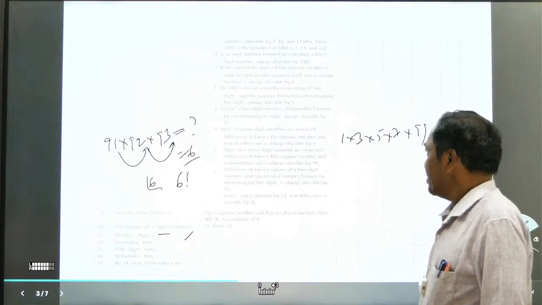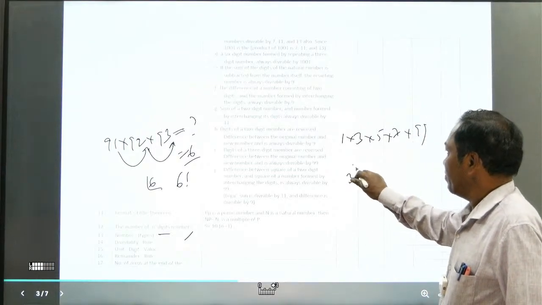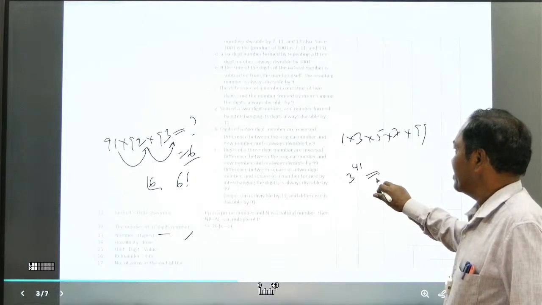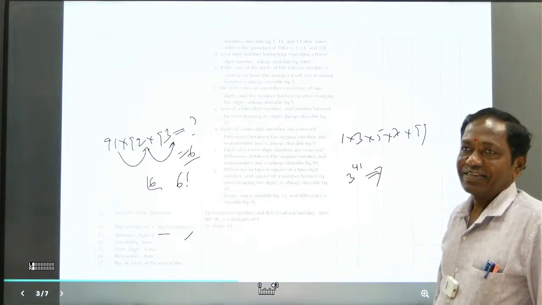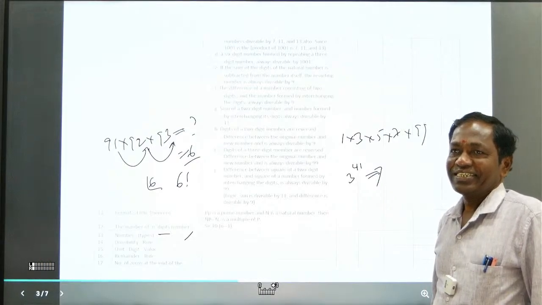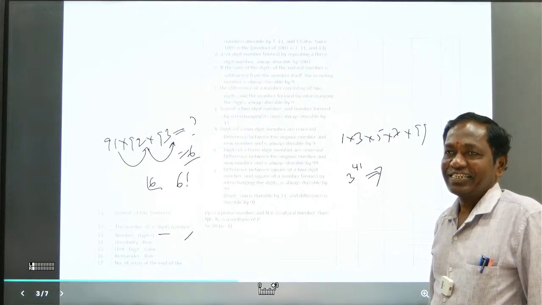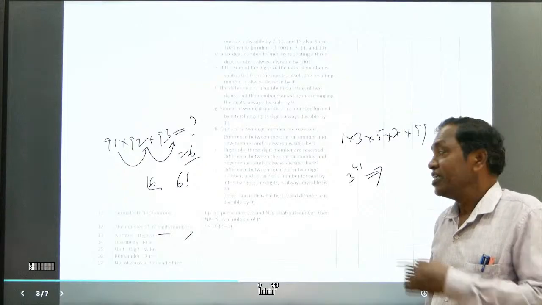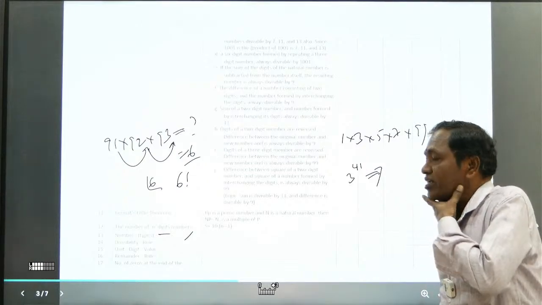Right. After that, for example, 3 to the power of 41. What is the unit digit? What is the unit digit in 3 to the power of 41?